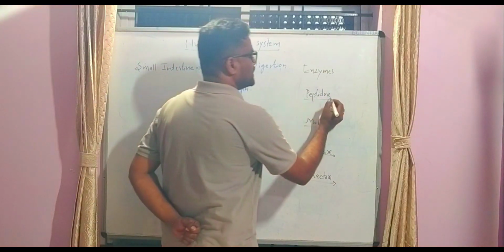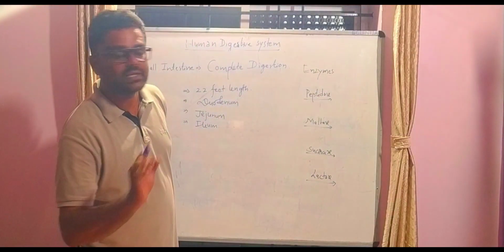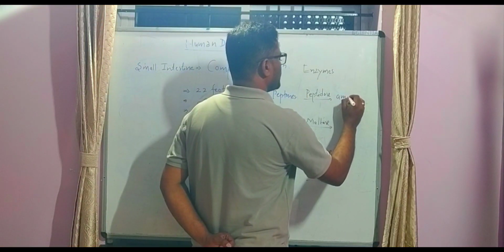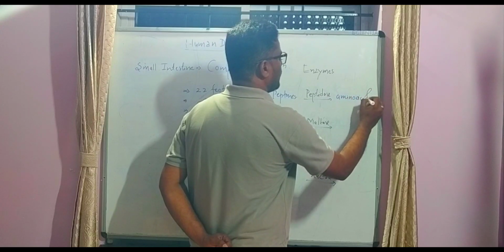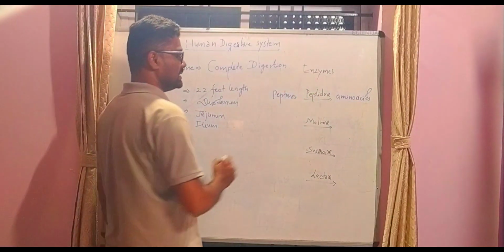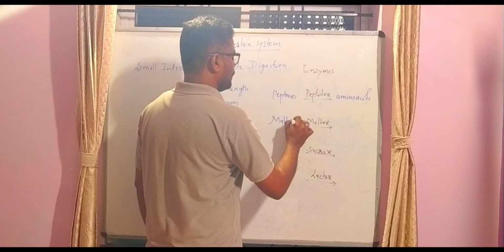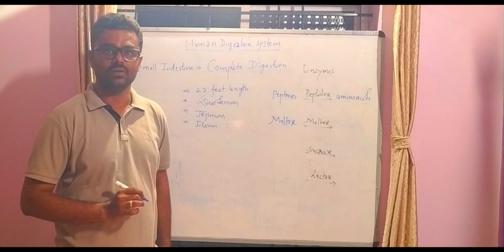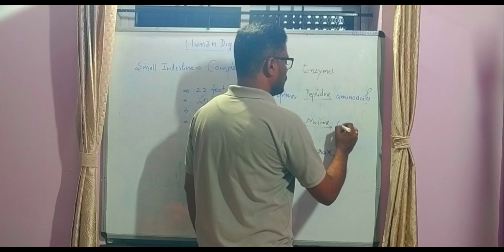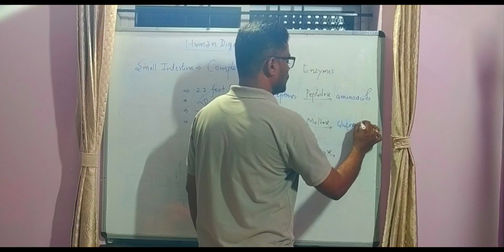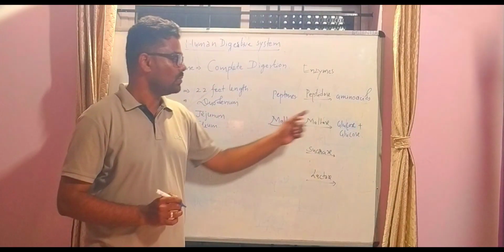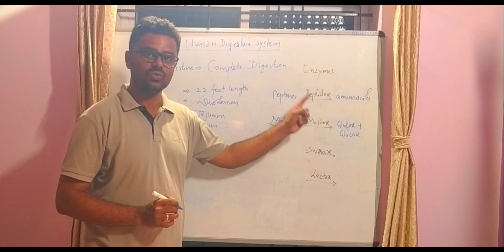Peptidase is an enzyme which converts peptones into a simpler form of food called amino acids. Okay, the function of peptidase is to convert peptones into amino acids. Maltase is an enzyme which acts on carbohydrate. What type of carbohydrate? Maltose converts into glucose plus glucose. Why? Because maltose is a disaccharide which breaks down into monosaccharides, that is glucose.